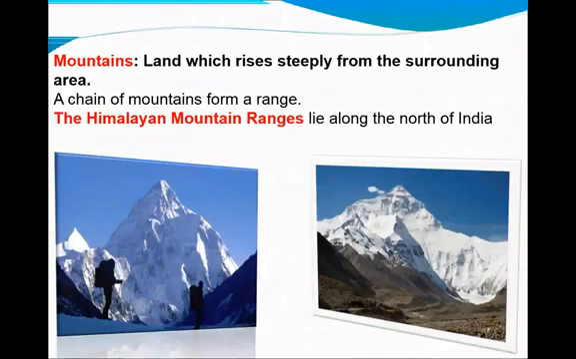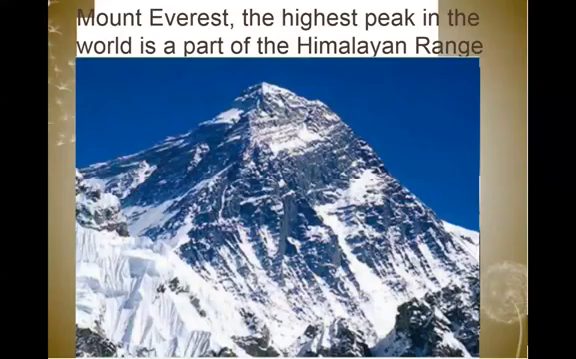Now we are going to individually study each of the landforms of India. The first one are the mountains. What is a mountain? A mountain is a land which rises steeply from the surrounding areas. A chain of mountains form a range. So when mountains are continuously in a chain, they are called mountain range. The Himalayan mountain range lie along the north of India. In the northern part of India, we have the Himalayan mountain range. Mount Everest, the highest peak in the world, is a part of the Himalayan range.